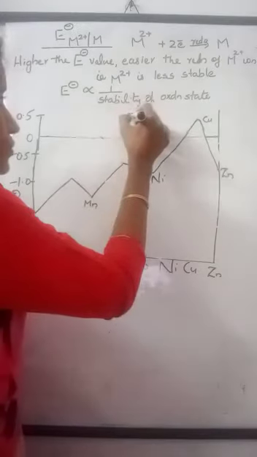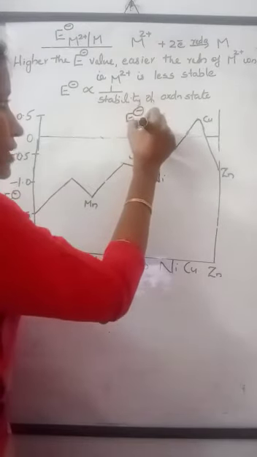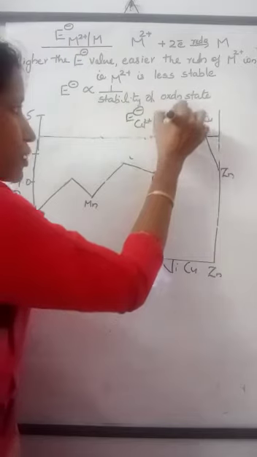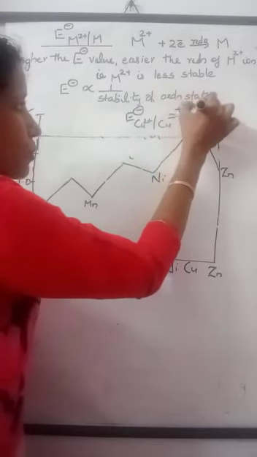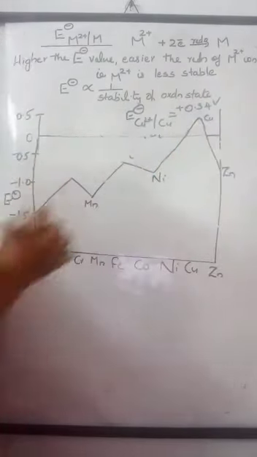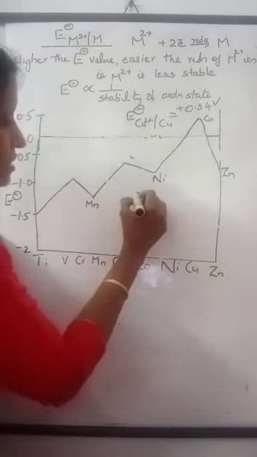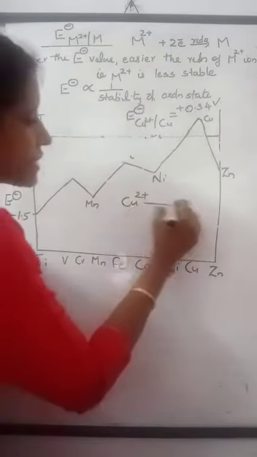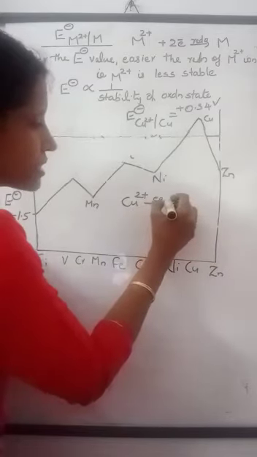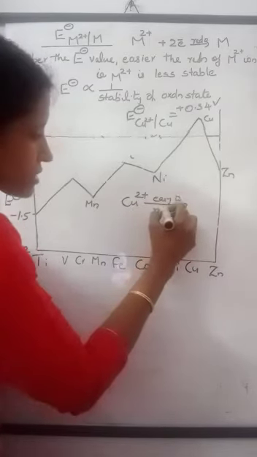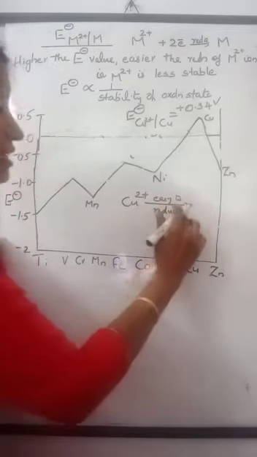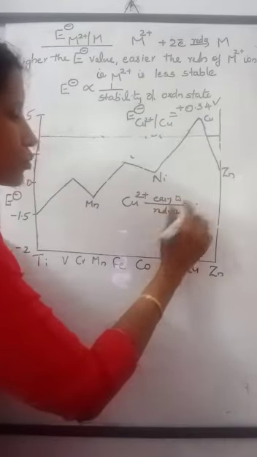E0 value for the reduction of Cu2+ to Cu is positive 0.34 volt. That means Cu2+ is easily reduced to Cu.